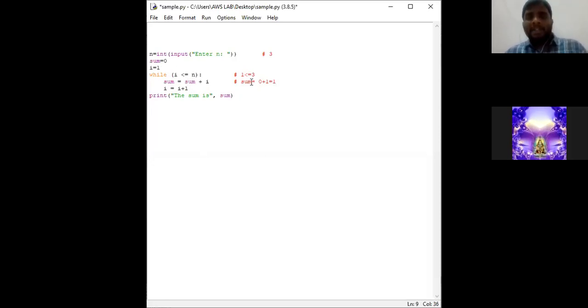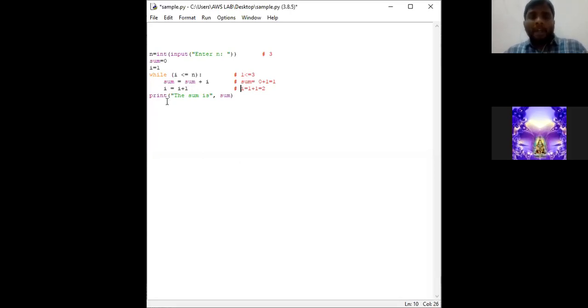In the next line, it performs I is equal to I plus 1. We are having I value as 1, so 1 plus 1 gives 2. This is the process which is done in the first iteration.